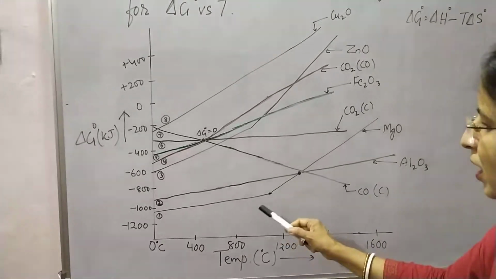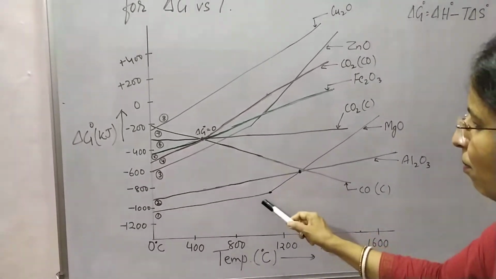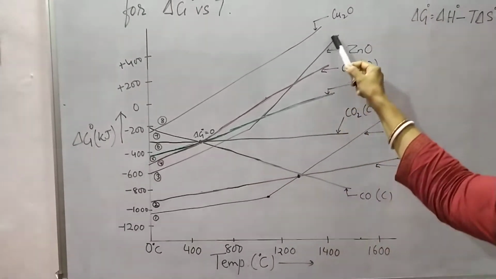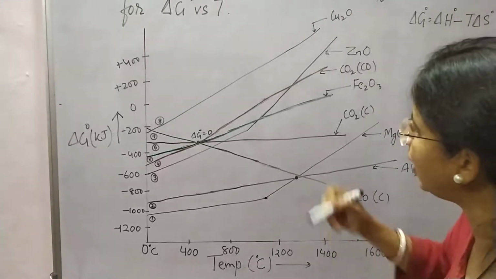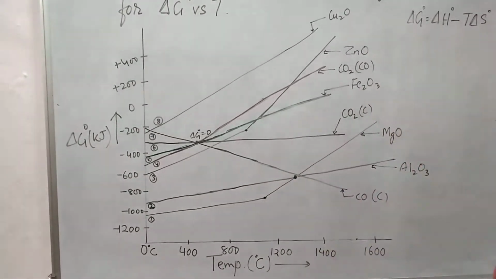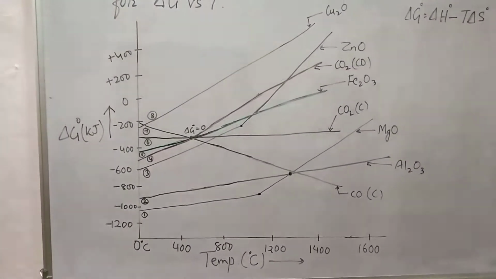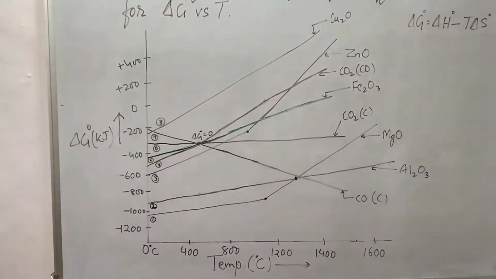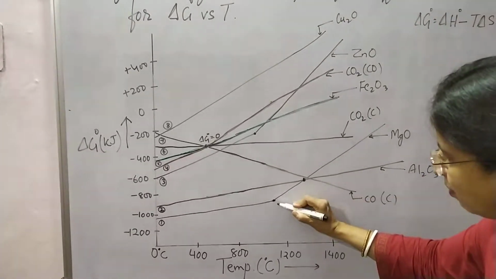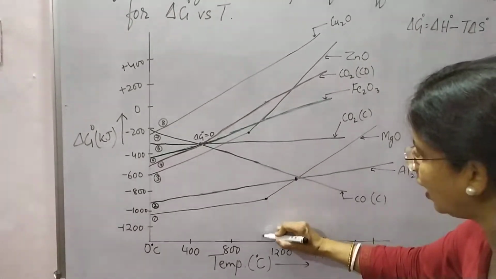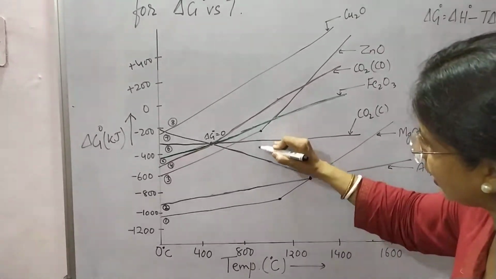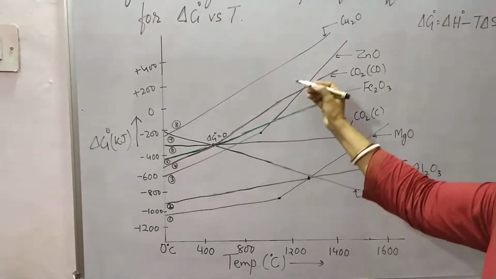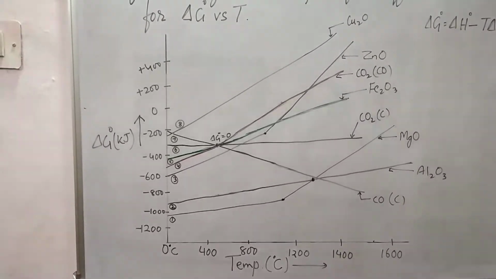Again, if we see, some of the plots are showing a bend. The plot for magnesium oxide and the plot for zinc oxide show a certain bend. This bend point is nothing but the melting point of the metal oxide. At this temperature, the solid state is going to change into liquid state. Magnesium oxide melts at above 1000 degrees Celsius, whereas zinc oxide melts just above 800 degrees Celsius. So this bend indicates the melting point of the metal oxide.